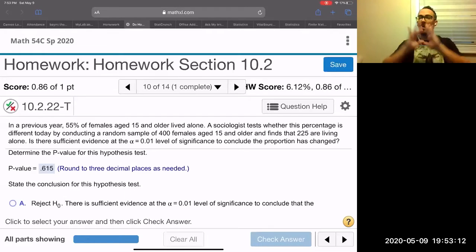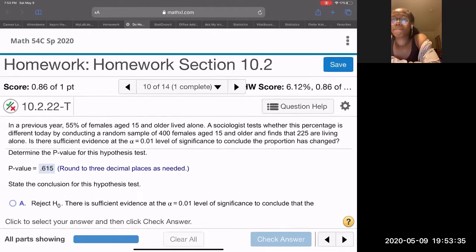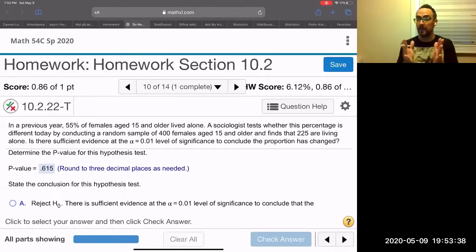You have to go back and think, what am I doing here? What you're doing here is trying to test the hypothesis of whether or not the percentage of girls that live alone today is the same as a previous year. In a previous year, it was 55%. We want to know if it's still the same today. Our results were not significant to show that things have changed, because the p-value is too high. The p-value needs to be less than the significance level, which is 0.01.